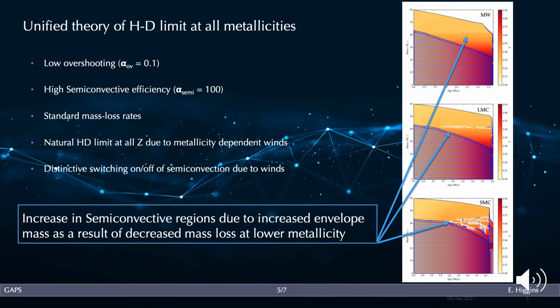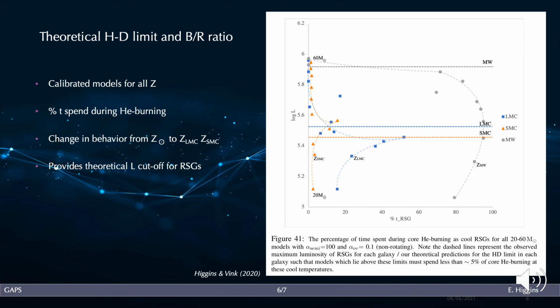So due to the limited number of observations with increasing mass, the upper luminosity limit of red supergiants may be challenging to resolve. And as a result, we also investigate the time spent during core helium burning as a blue supergiant or red supergiant, finding that the upper luminosity limit may not be a hard border, but rather an observational artifact as a result of short timescales.